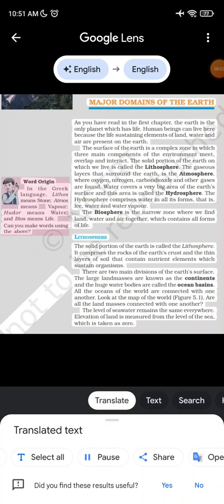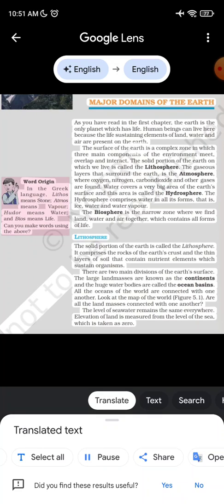Major domains of the Earth. As you have read in the first chapter, the Earth is the only planet which has life. Human beings can live here because the life-sustaining elements of land, water and air are present on the Earth.